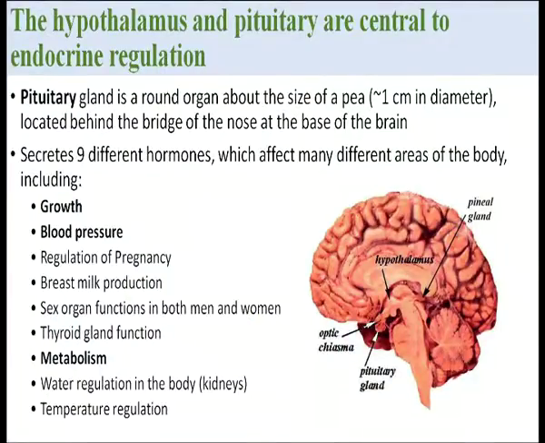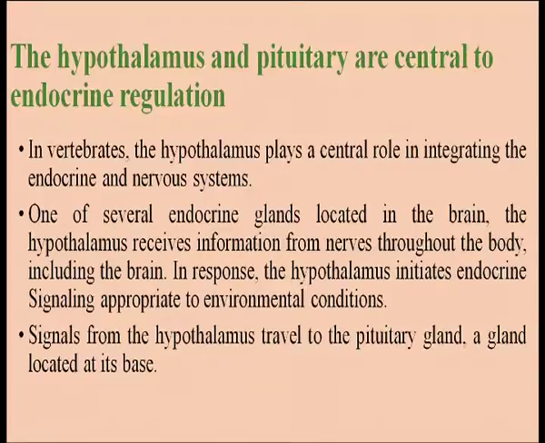So, we will go one by one through all the endocrine glands, what hormones they secrete, and what their functions are. First, we will go through the hypothalamus and the pituitary, which are the center of endocrine regulation. Both are very important glands and their secretions are also important. In vertebrates, the hypothalamus plays a role in integrating the endocrine as well as the nervous system. So, it controls both.